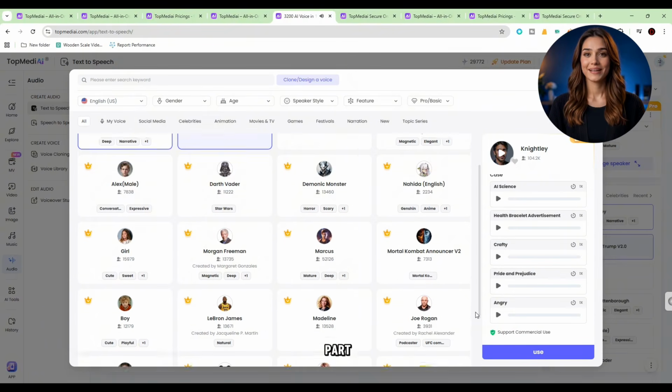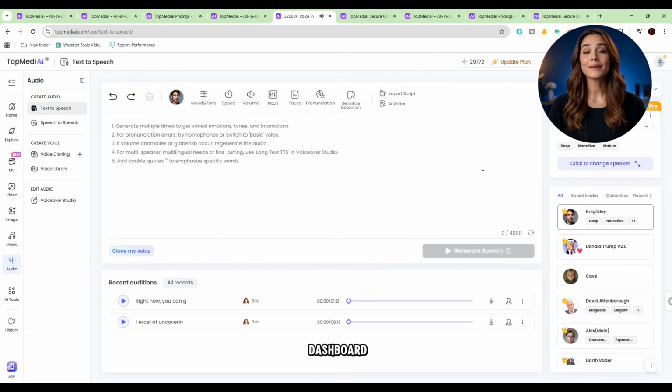And the best part? Everything is inside one dashboard. Music, video, voiceover, all in one place. You don't need to open 5 different tabs or learn complicated software. It's simple and efficient. So I decided to test it myself properly.